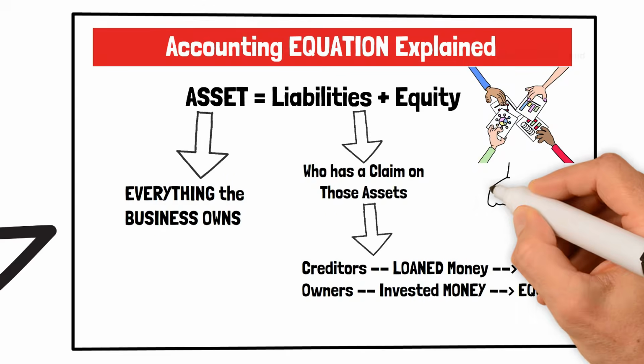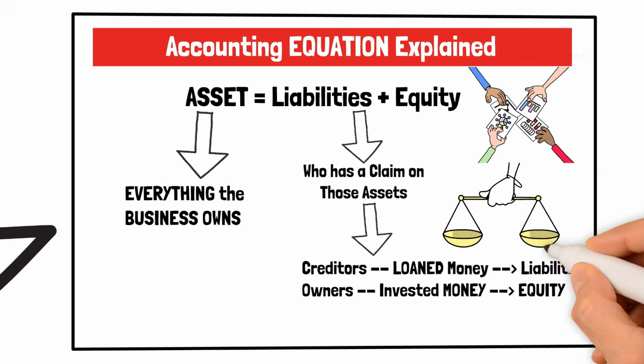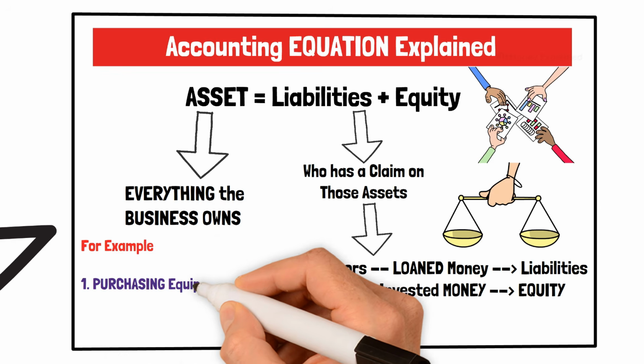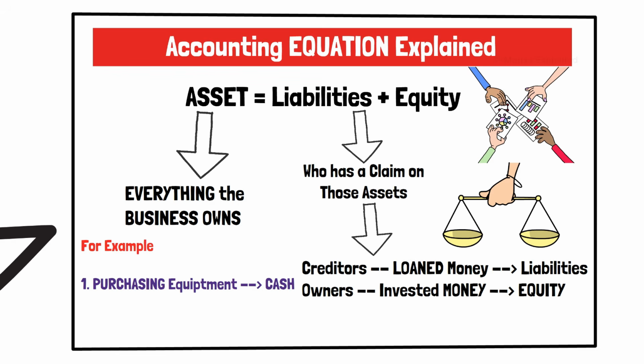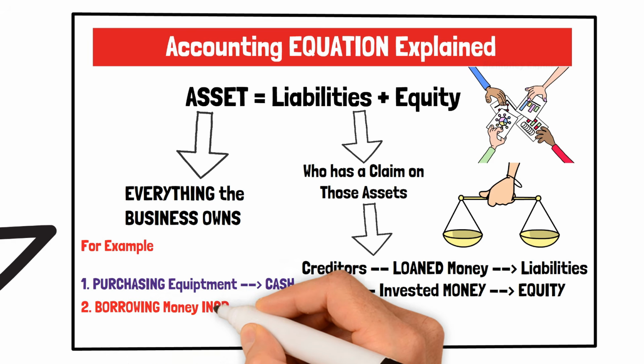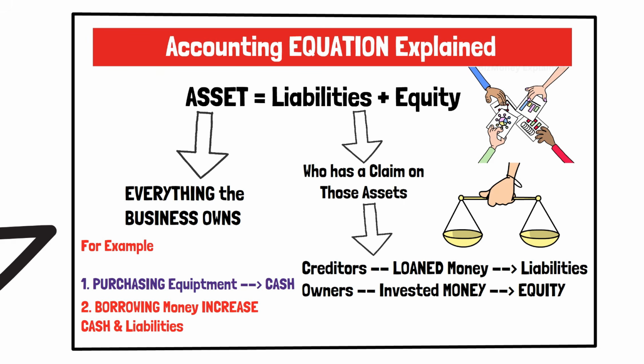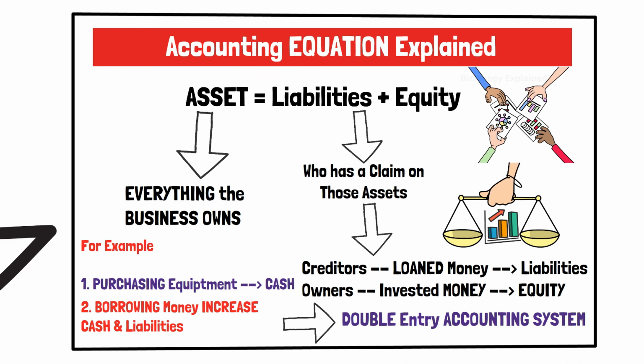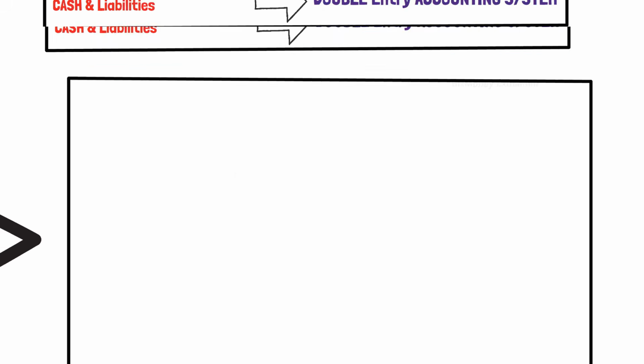The accounting equation must always remain balanced because every business transaction affects at least two accounts. For example, purchasing equipment with cash decreases one asset while increasing another, leaving total assets unchanged. Borrowing money increases both cash and liabilities. No matter what transaction occurs, the accounting equation remains in balance when recorded correctly. This principle is the foundation of the double-entry accounting system used by businesses around the world.